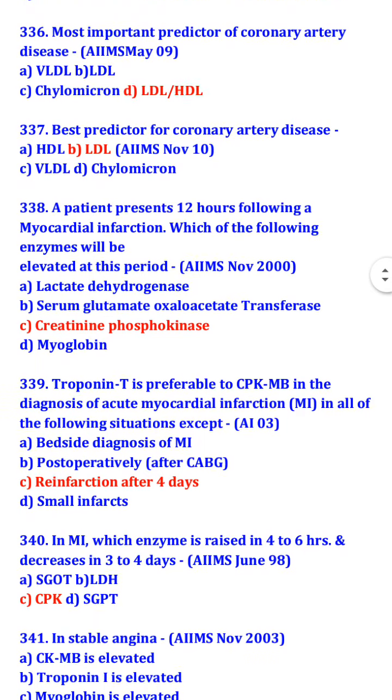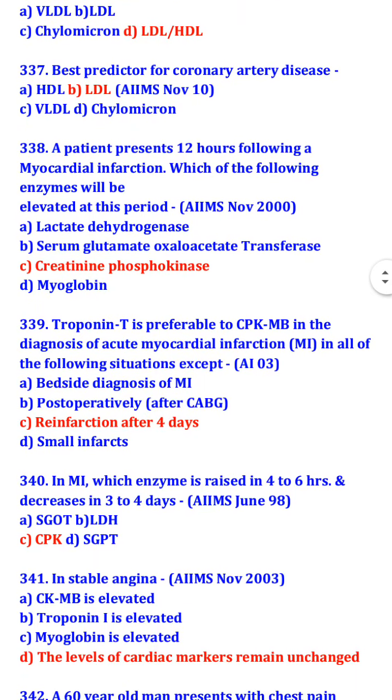Creatinine phosphokinase. Troponin T is preferable to CPK-MB in the diagnosis of acute myocardial infarction in all of the following situations except reinfarction after 4 days. So it can be troponin T is preferable to CPK-MB in diagnosis of MI. In which conditions? Bedside diagnosis of MI, postoperatively after CABG, and small infarcts.